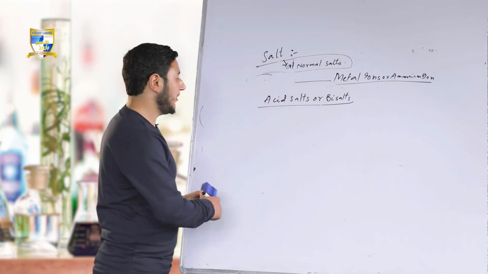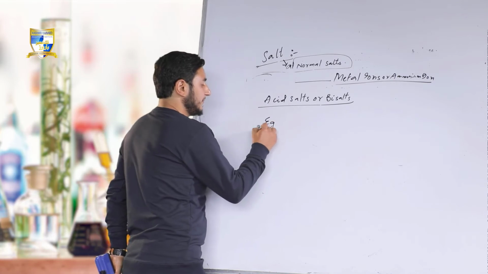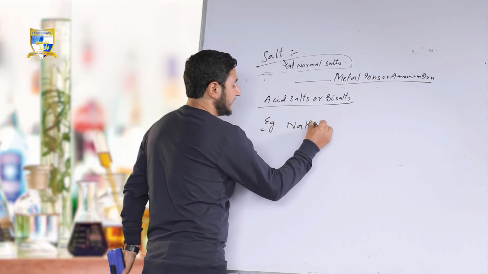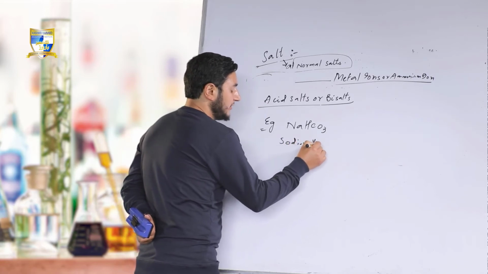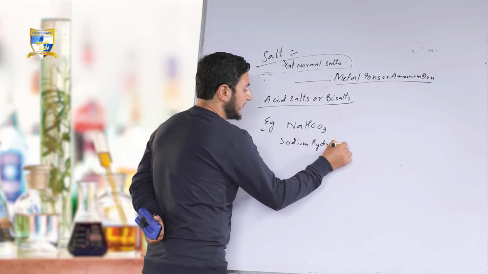I am giving an example, NaHCO3, sodium hydrogen carbonate.